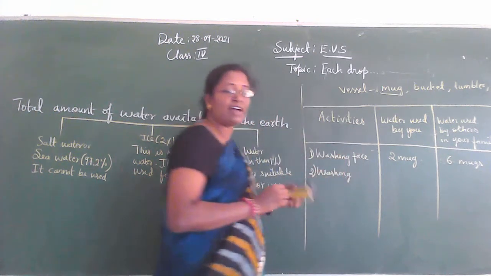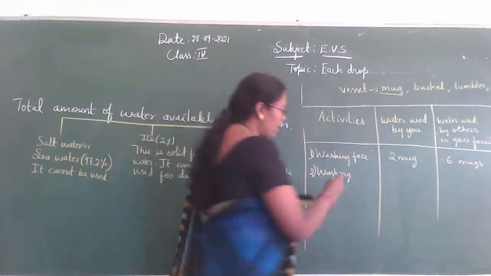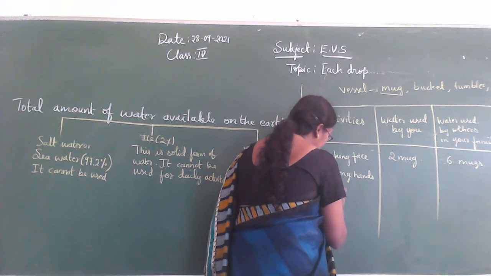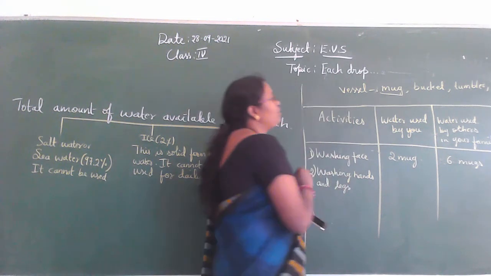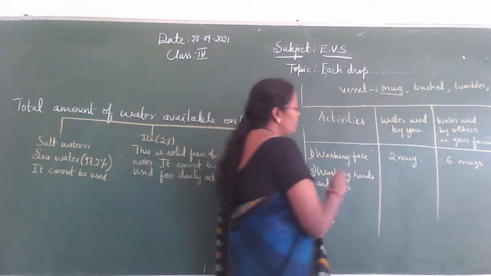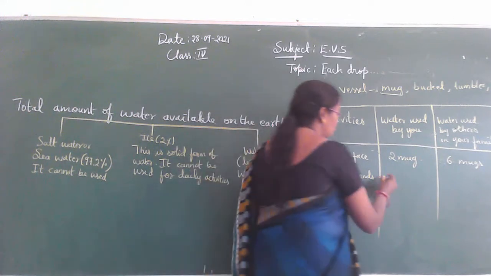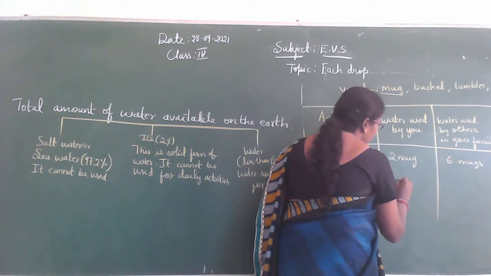So, next one, washing your hands and legs. How much of water is used by you? So, we can use 3 or 4 mugs. Is it?